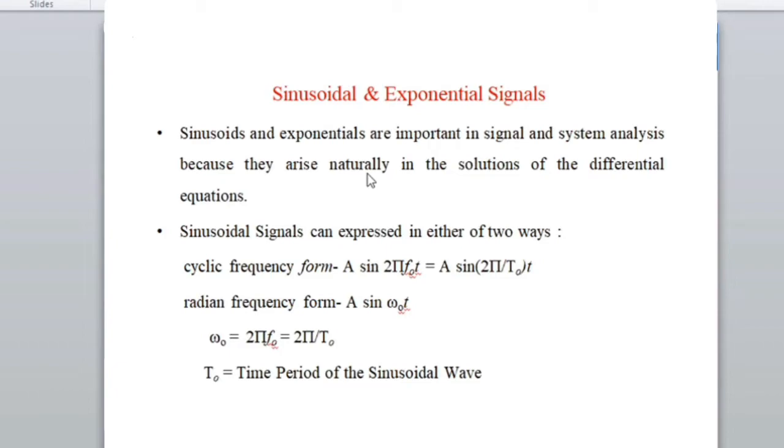If you want to eliminate the noise, you have to design a low pass filter. Before designing the low pass filter, you should know the frequency of that particular noise. And you should be very careful to design the low pass filter in such a way that it should not suppress the desirable or good amount of frequency content of the signal.